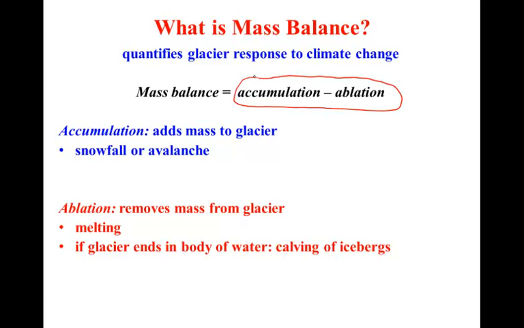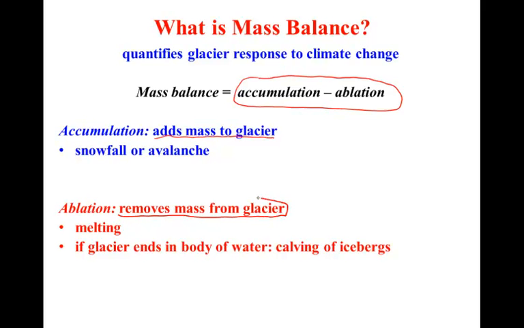Well, accumulation refers to those processes that add mass to the glacier. This is money coming into your checking account, snow coming into the glacier, either by direct precipitation or snow avalanching off adjacent mountainsides, adding mass, increasing the balance of that glacier. We have snow coming in. We also have snow coming out.